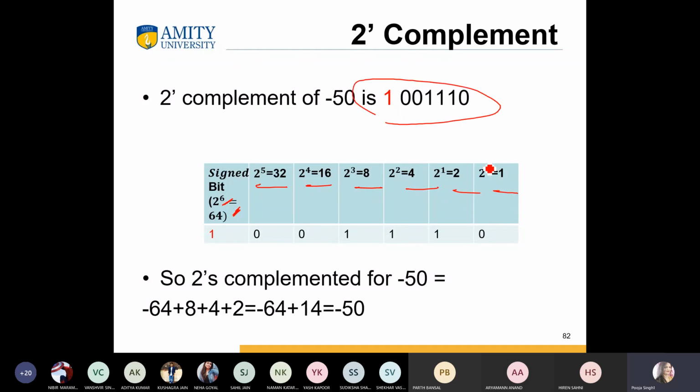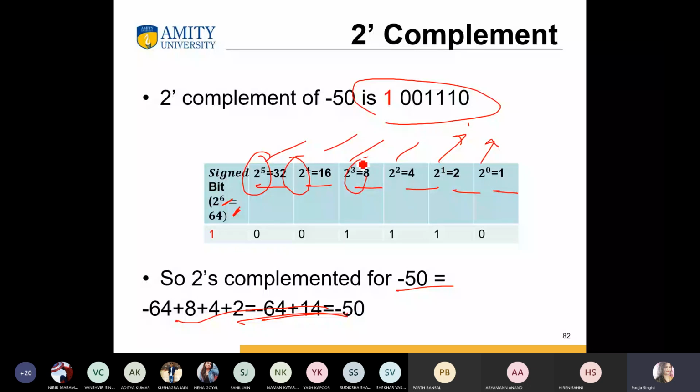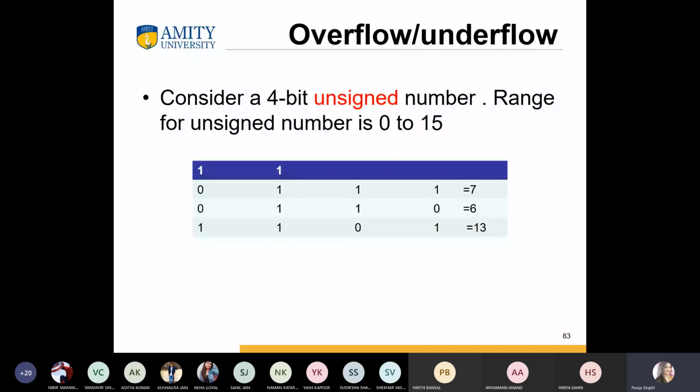In the previous class, 2 to power 0, 2 to power 1, 2 to power 2, 2 to power 3. There is no confusion. So -50 we can write like this also. In previous classes we already saw how we can denote this number, 2 to power 4, 2 to power 5. Now consider a 4-bit signed number.